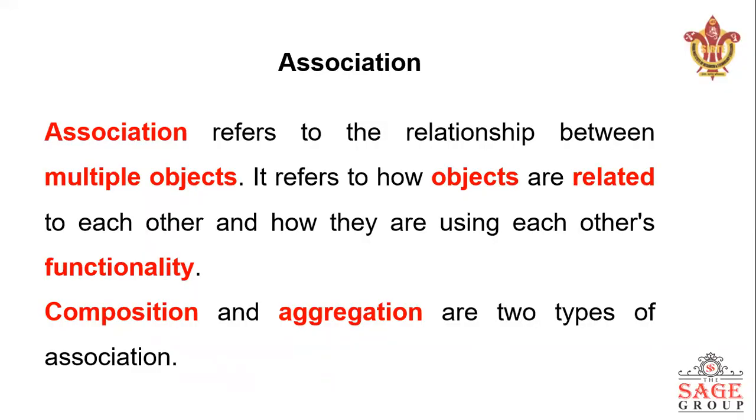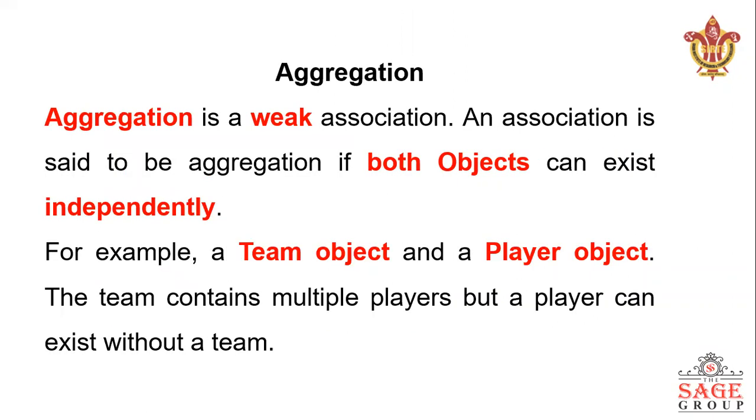Now we first see a small bit of association, which means a relationship with multiple objects, and with the functionality we write the relationship. This is also known as has-a relationship. And composition and aggregation are two types of association. We will mainly cover the aggregation and composition part.